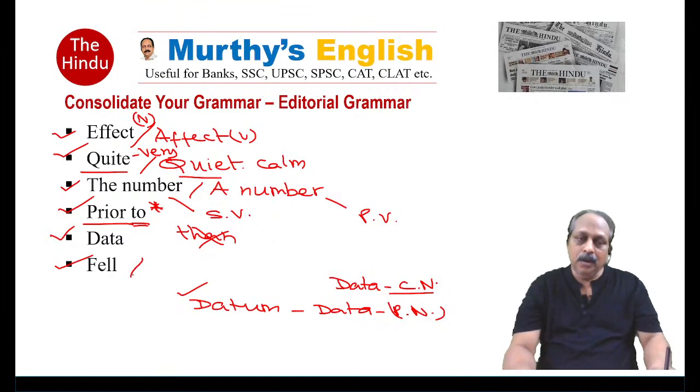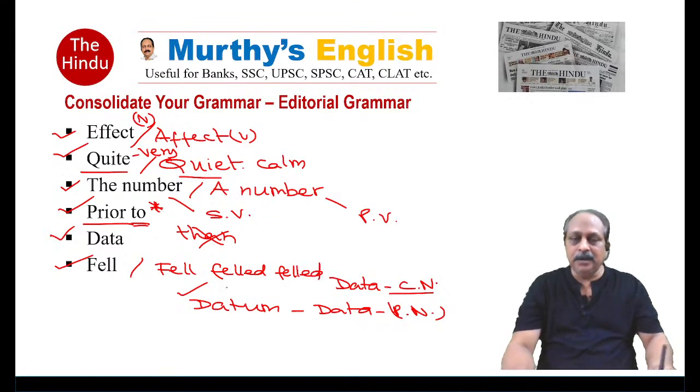Again, we have fall, fell, fallen. Everyday English, everyone knows that. But there is another verb which is a regular verb: fell, felled, felled. Fall, fell, fallen is irregular. But fell, felled, felled is a regular verb. What does it mean? It means to cut. To cut what? Trees.